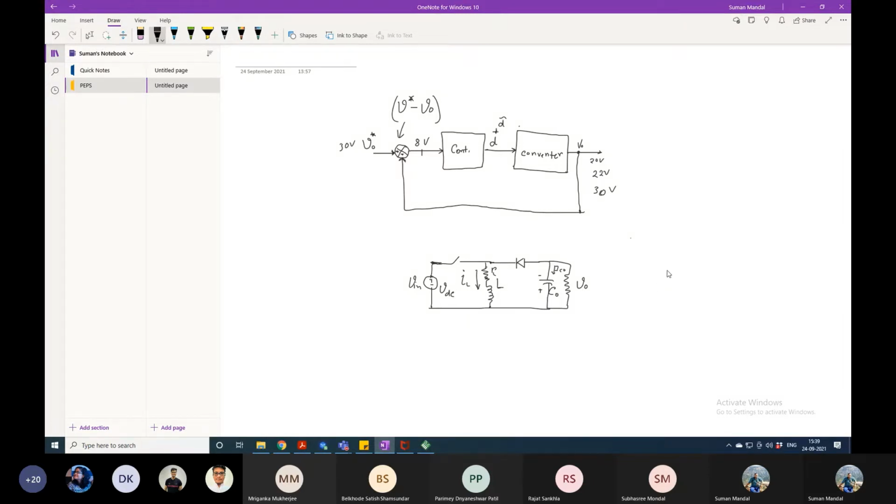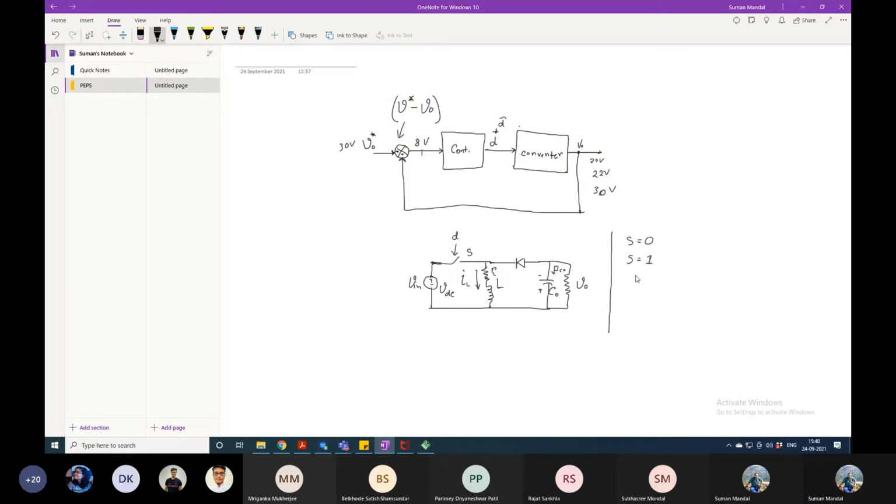So in the steady state operation, and not only steady state, transient also, how many switching states will we observe in this converter? You people have to contribute in this part. I am not going to do everything. Please communicate. Switching state means this is a switch. In this switch, what we are going to provide is duty. This is switch S. So there will be two switching states. One switching state is at S equals 0. The second is S equals 1.